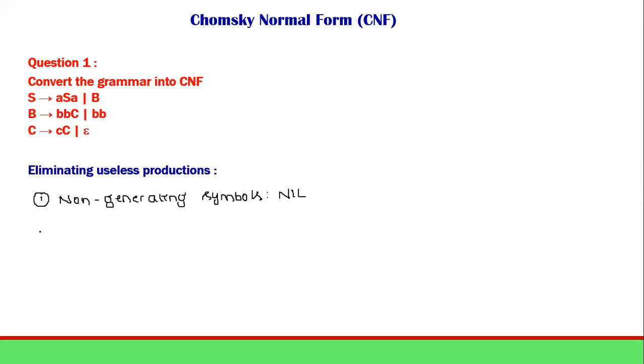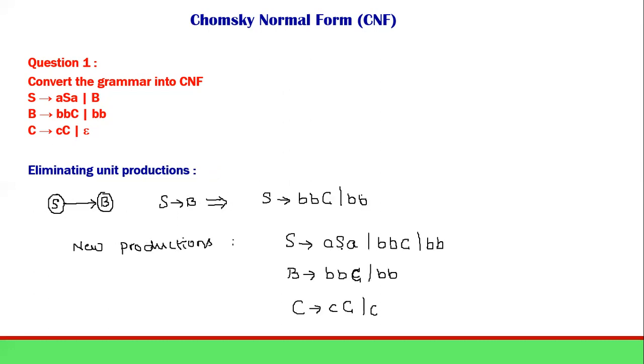Then let us check the non-reachable symbols. Let us just check them out. So what we have here is S, B and C. These are the variables we have, no? So from S, are we reaching B? Yes, we are reaching B here. Okay, one second guys.